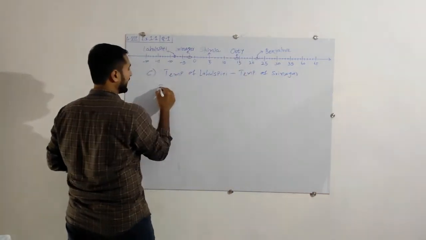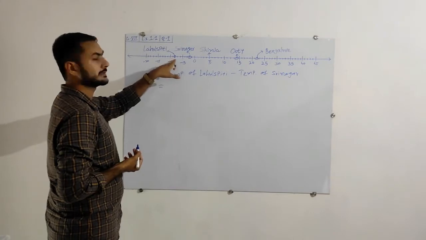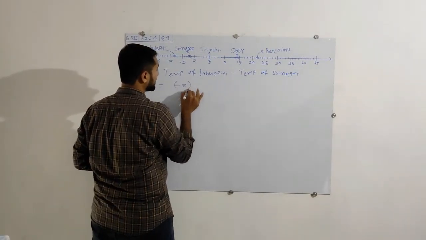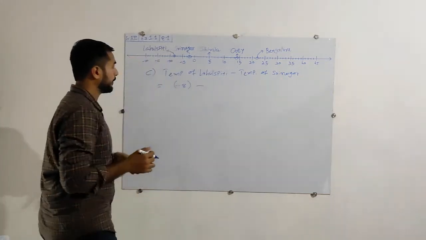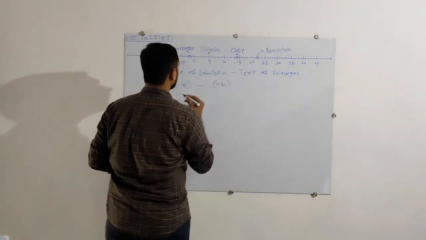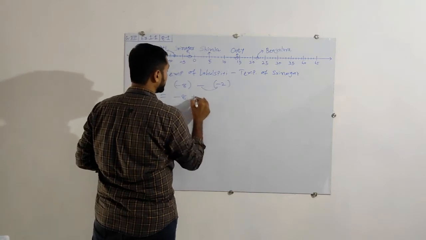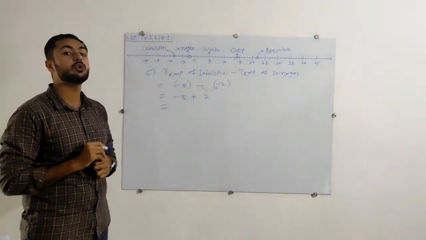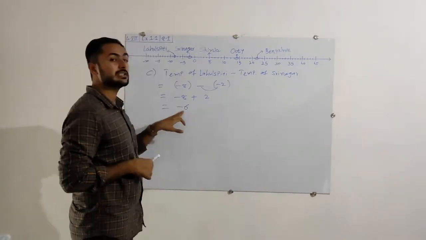Okay, the temperature of Lahul Spiti is -8 degrees. So we'll just write -8, and the subtraction sign over here. And the temperature of Srinagar is -2. So we need to write -2 here. -8 minus, plus 2. -8 plus 2. That is 6. How is this minus 6?